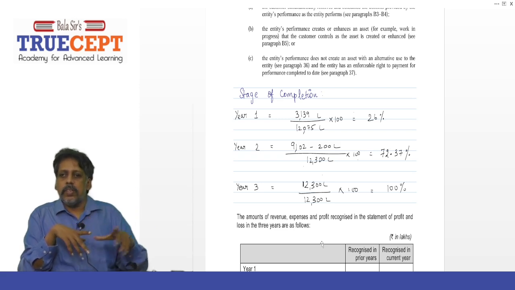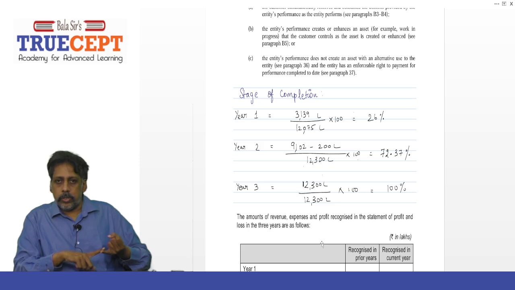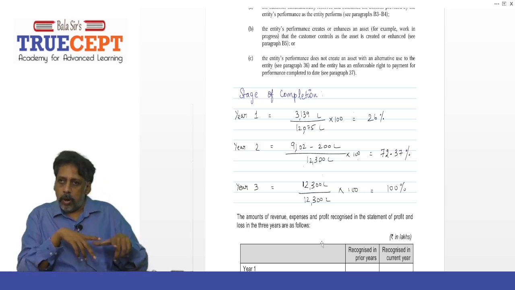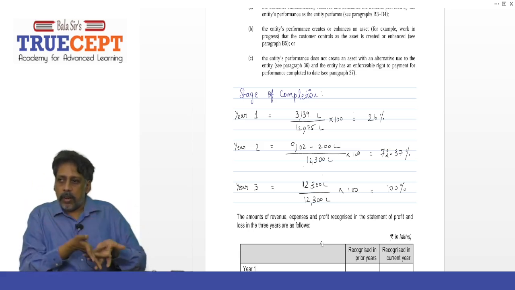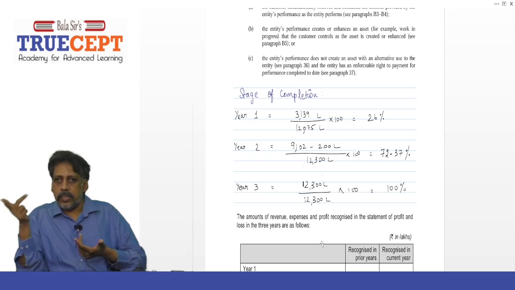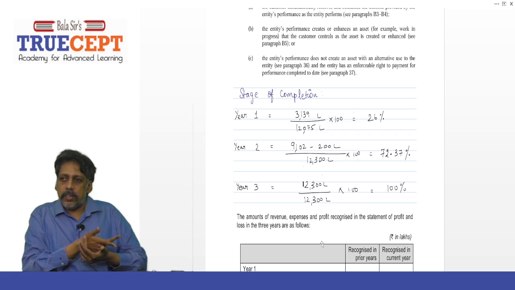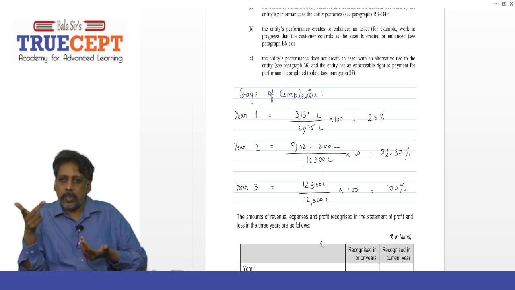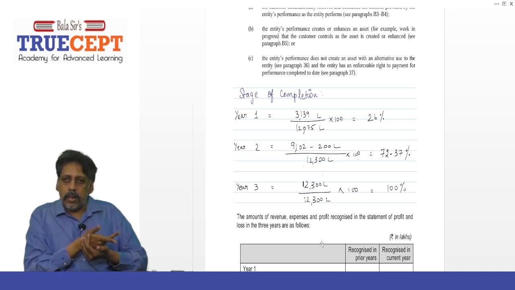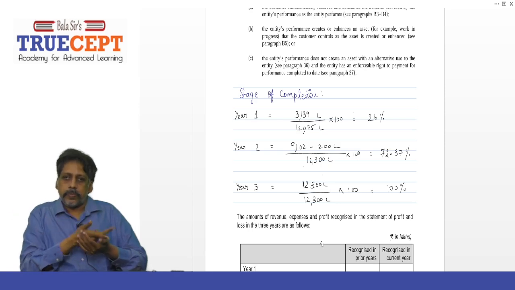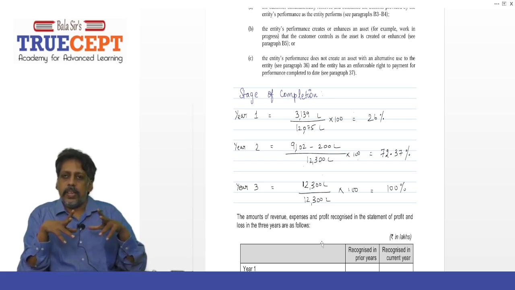What you can do is divide. 9,102 should have been the amount. But here they have given that it includes what? 200 lakh, materials not used on the contract by the year end, which will be used only in the next year. So take 8,902 lakh in the numerator, the cost incurred by the end of second year, and divide that by 12,300 lakh, the cost now estimated, which includes 12,075 and 225 lakh, right? Yes, sir. So it's 12,300 lakh into 100, how much? It works out to 72.37%.